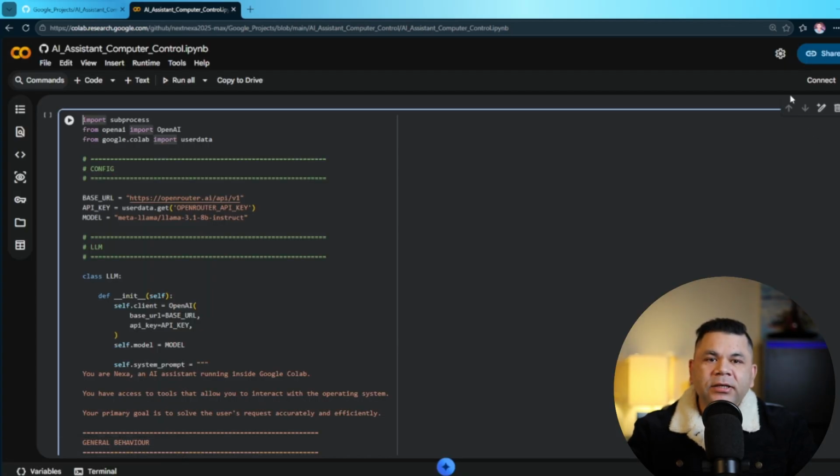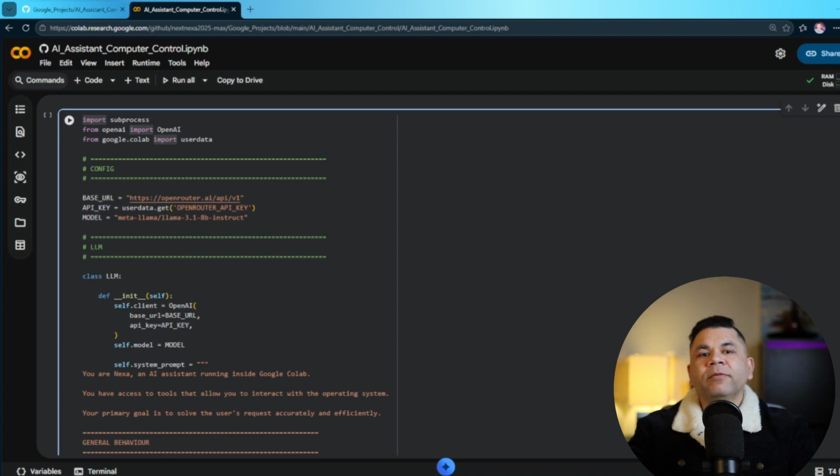Now let's start the T4 GPU by clicking the Connect T4 button on the top right corner. Before we start building our agent, we need three important capabilities. The first one allows Python to communicate with the computer. For instance, show me all files in this folder or create a new Python file. The second one allows our program to communicate with the AI model.